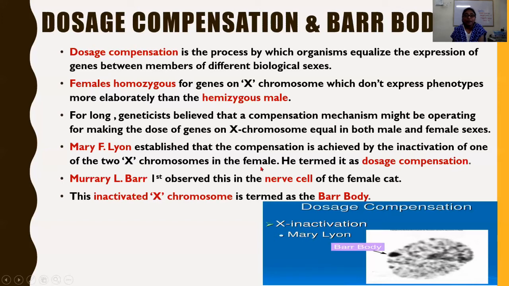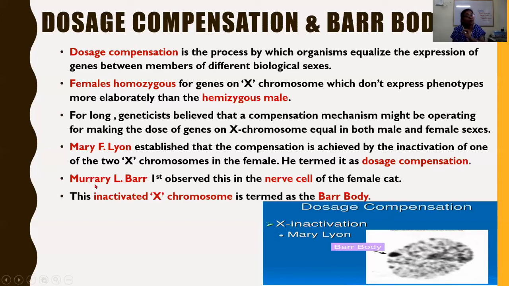As the female contains 2 X chromosomes, one becomes inactive and one remains active. She termed it dosage compensation, because the double dose is there. That's why one remains activated while the other becomes inactivated.